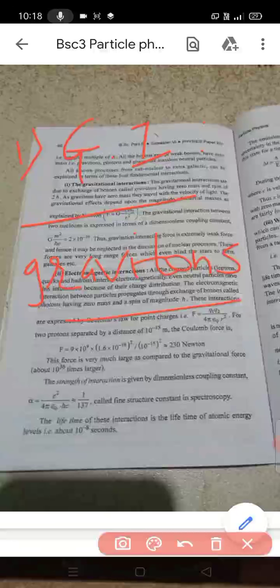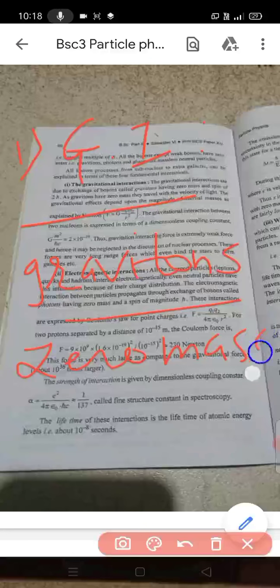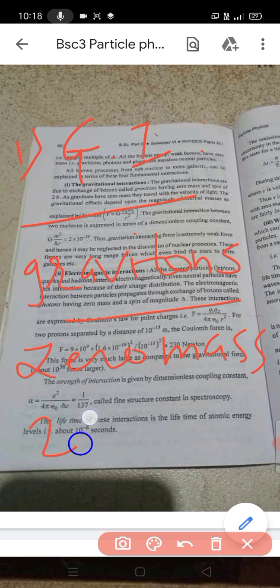There is an exchange of bosons called the gravitons having zero mass. These bosons have zero mass, and the spin is twice H cross.